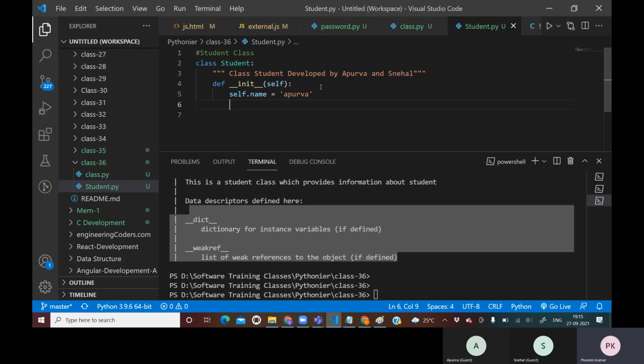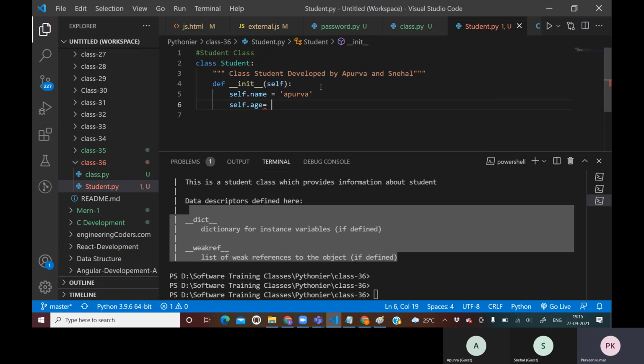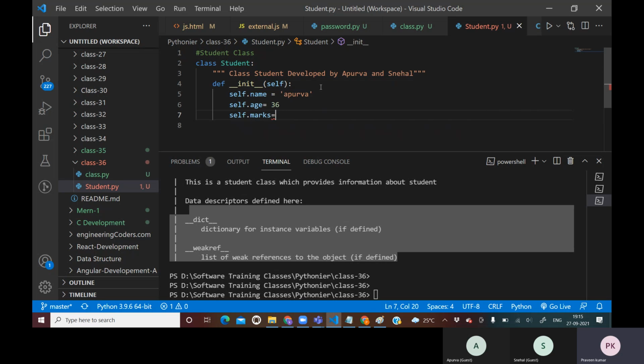Apurva. After that, I say self dot age. The age is 36. After that, I will say self dot marks. Marks is something like 78. So these are variables, or the state of the class, which you have set.